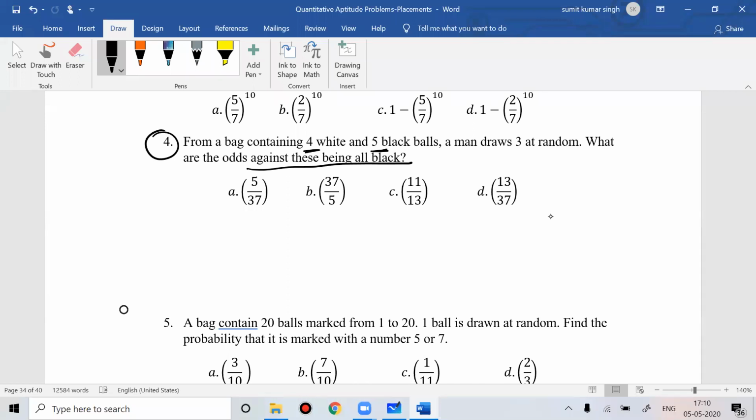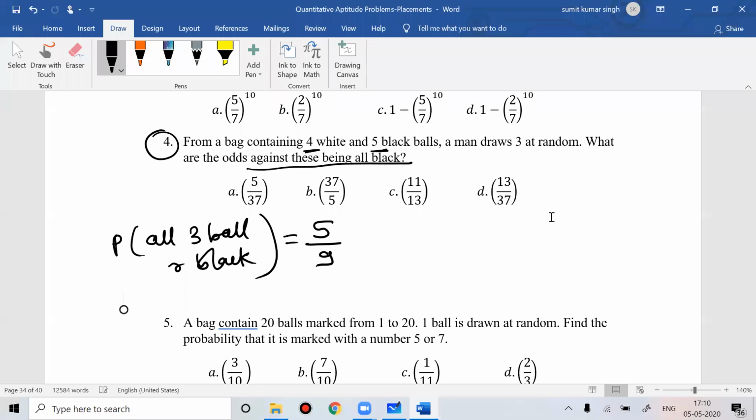So I'll find the probability that all 3 balls are black. What is the probability that the first ball is black? That is 5 by 9. The total is 9 balls, out of which 4 are white, 5 are black. The probability that the second ball is black is 4 by 8, and the probability that the third ball is black is 3 by 7.